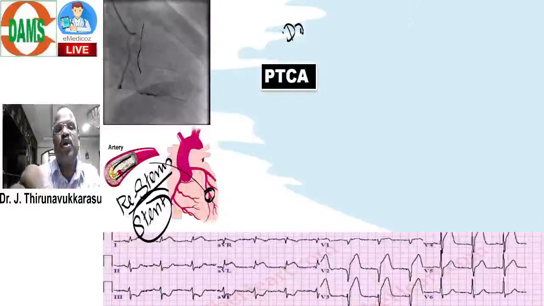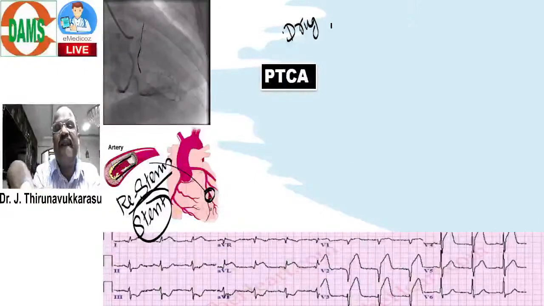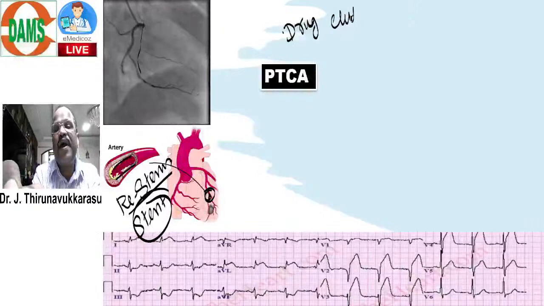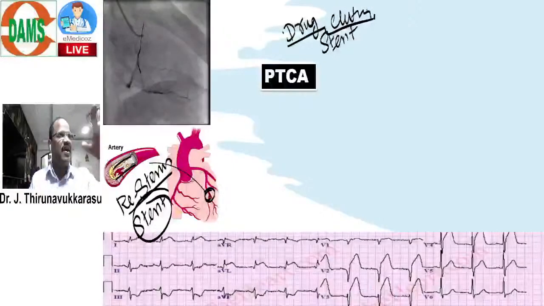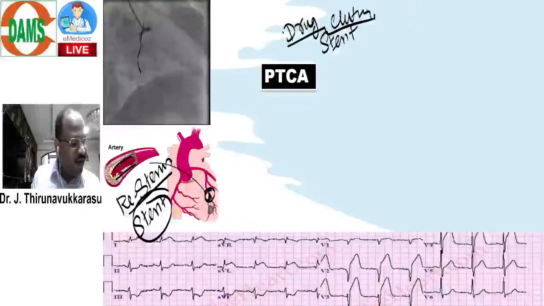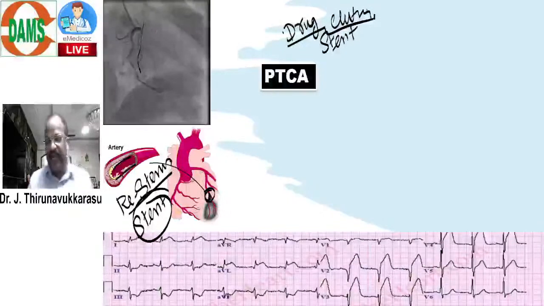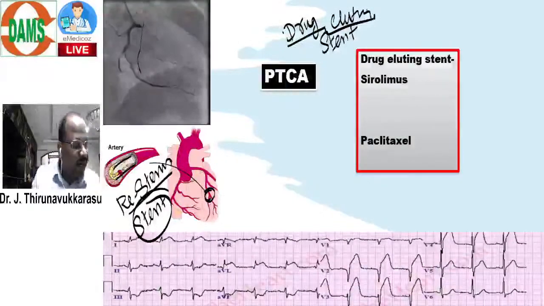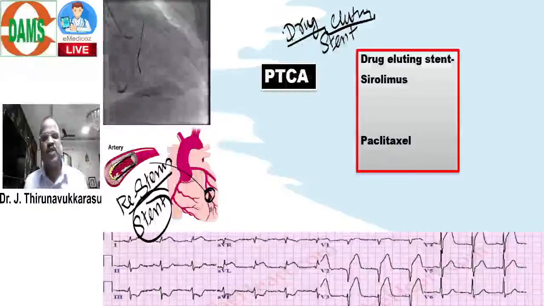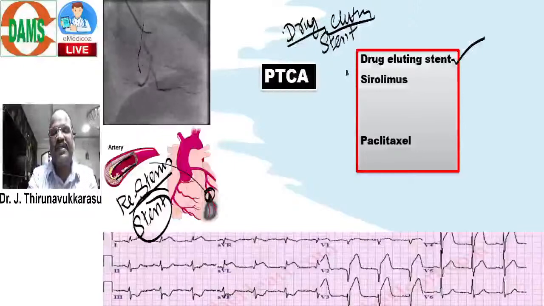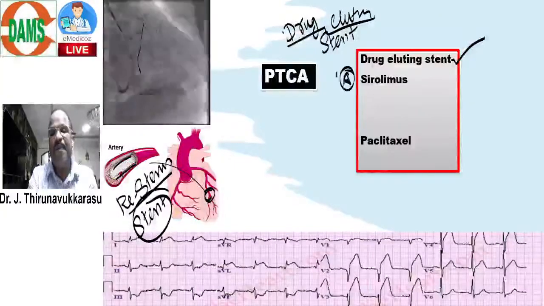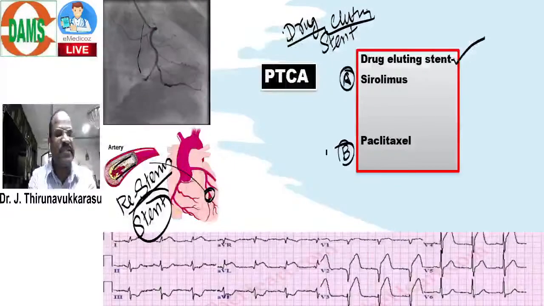Now, the question goes to all people. When you talk about a drug-eluting stent, name some drugs useful for adding on the stent. Come on, answer. I want the drug name. Sirolimus. One more drug, paclitaxel. Very good. So, the drug-eluting stents are prepared by using either sirolimus or paclitaxel.